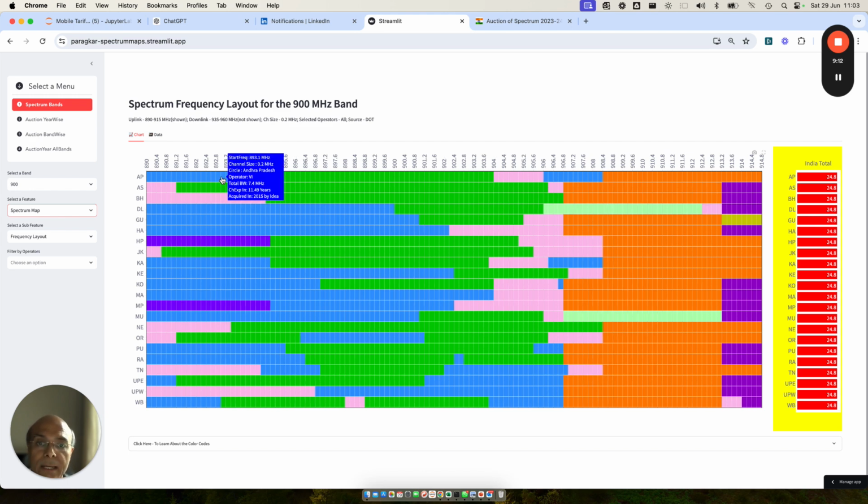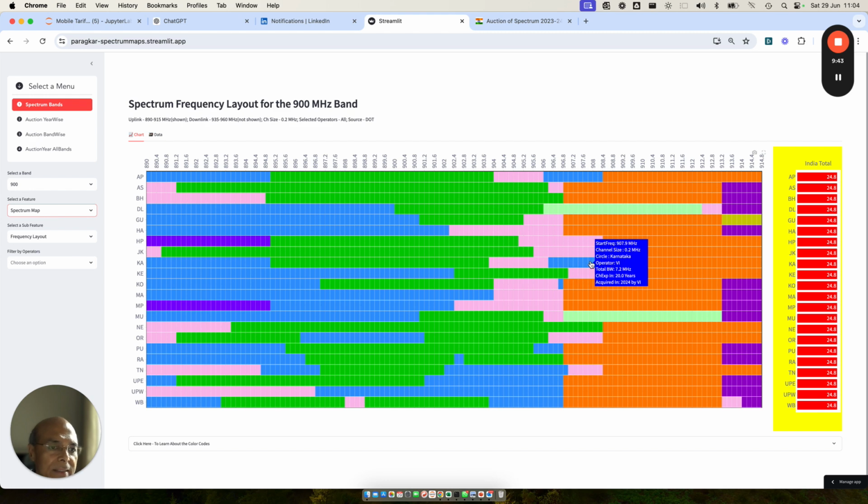Now you see here, VI is sitting here, Bharti is sitting in between, and then we have backend here, and this block of 7. This is a small block which VI has acquired, and this has to be aligned with VI's in order to create a contiguous block of 7.4. So what has to happen? VI has to move here, Bharti has to shift here. Shouldn't be a problem. I think it should not be a problem. Now let's look at the other block where VI has got spectrum. Karnataka, this is the original spectrum and this is the new spectrum.